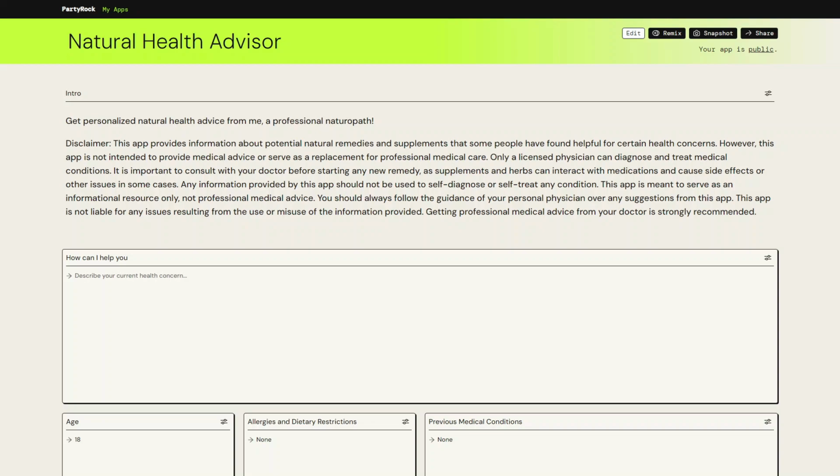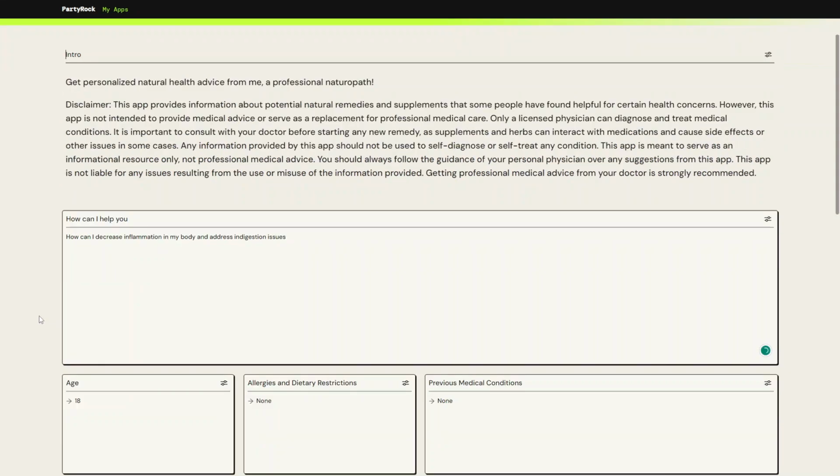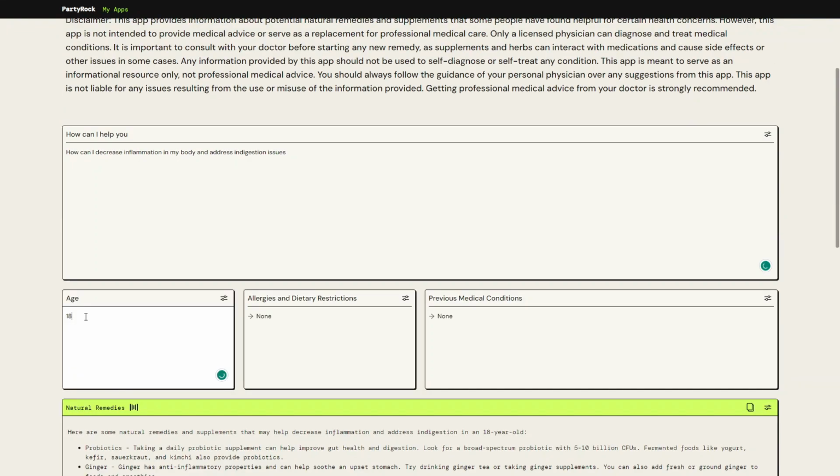Let's go ahead and start the demo. The first step is to ask the application the health-related question you need help with. I'm going to ask it, how can I decrease the inflammation in my body and address indigestion issues? Then I will go ahead and provide more information like my age, any allergies or dietary restrictions.